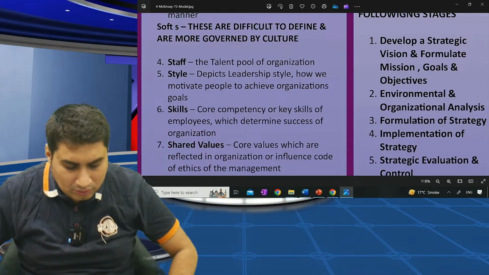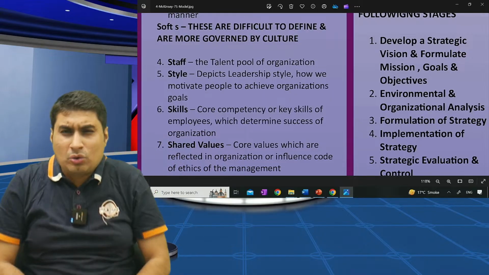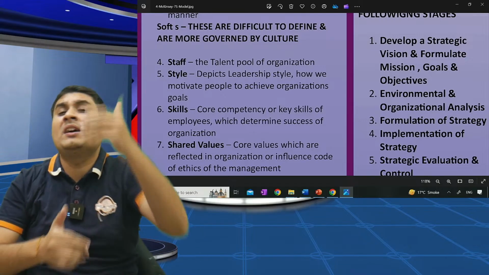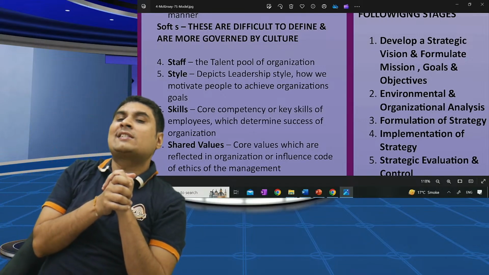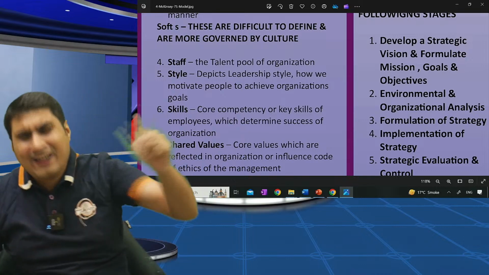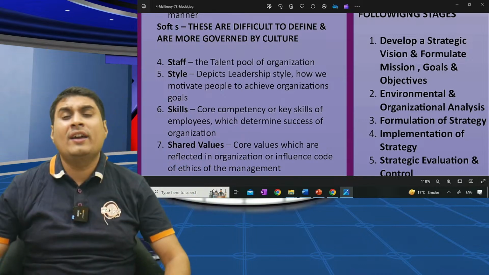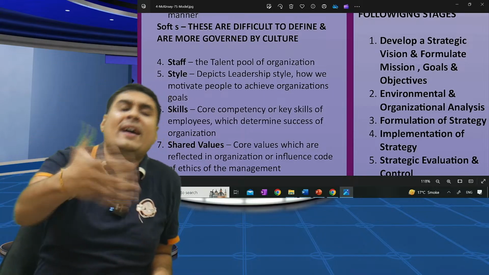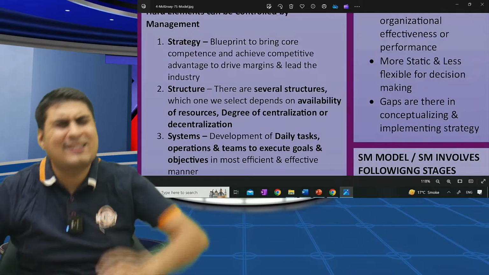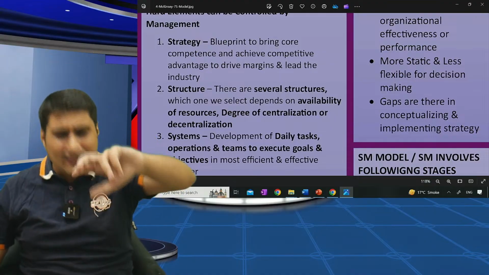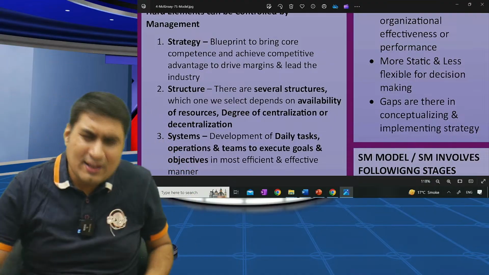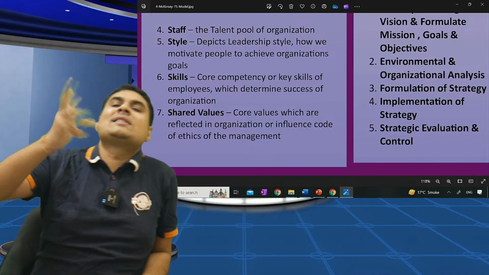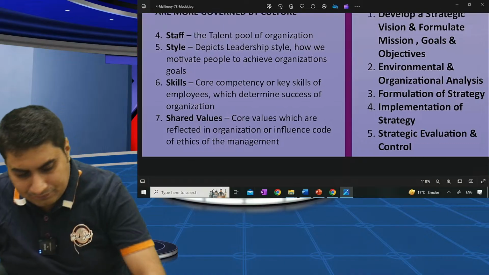Chalo, 1 2 3 start. Tell me, this is a tool that influences organization design. It tells how effectiveness can be achieved in the organization through interaction of hard and soft S. Hard S can be controlled. Soft S cannot be controlled and are governed by culture. Tell me, what are hard S? Strategy, structure, system. What are soft S? Staff, style, skill, shared value.